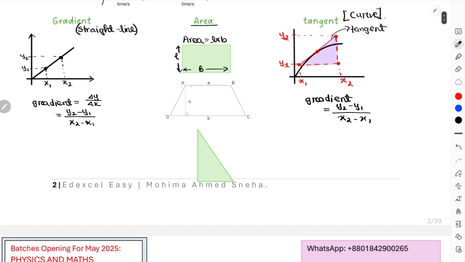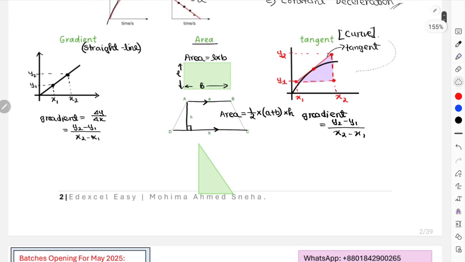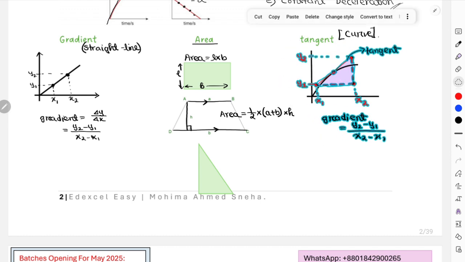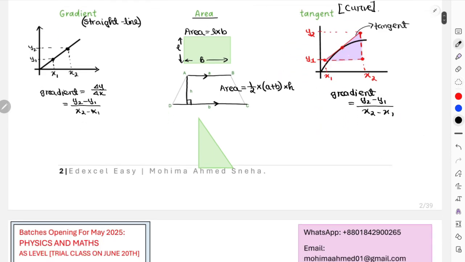And then this is a trapezium. For a trapezium, AB and DC are parallel. These two parallel lengths are known as small a and small b, as you can see over here also. In between these parallel lines, there should be a perpendicular height, right? This h over here should be perpendicular to the parallel lines, which makes it the height of the entire trapezium. So the area for this trapezium is going to be half multiplied by the summation of parallel lines multiplied by height, and this will give you the area of your trapezium. Okay, understanding or memorizing the equation for trapezium area is very important.